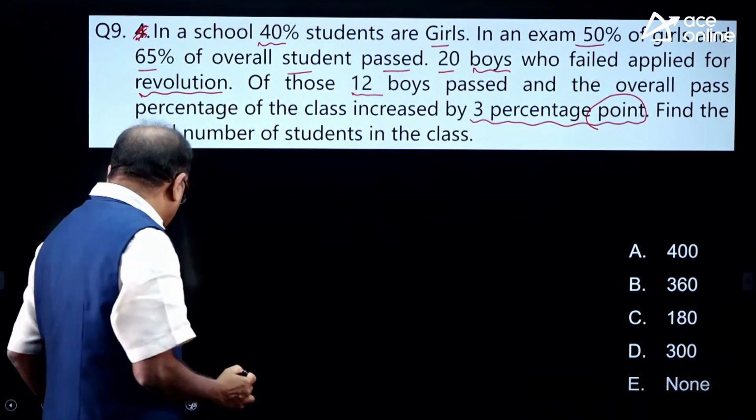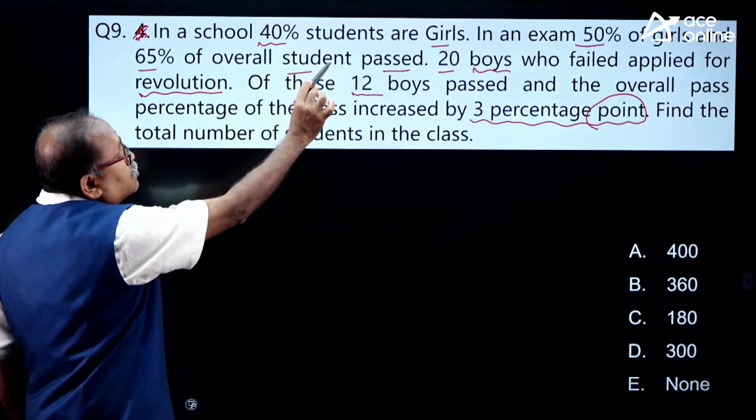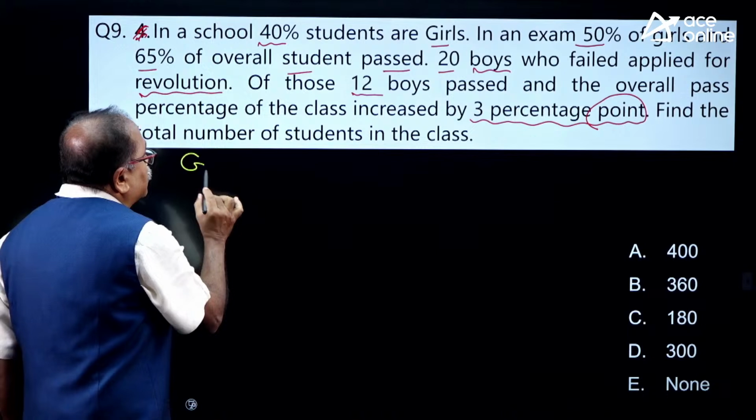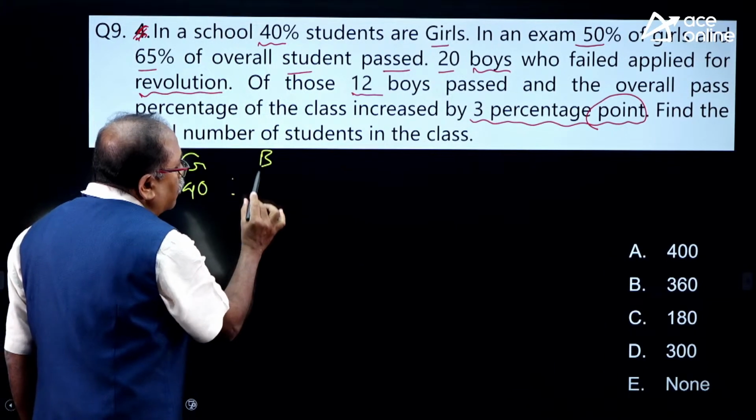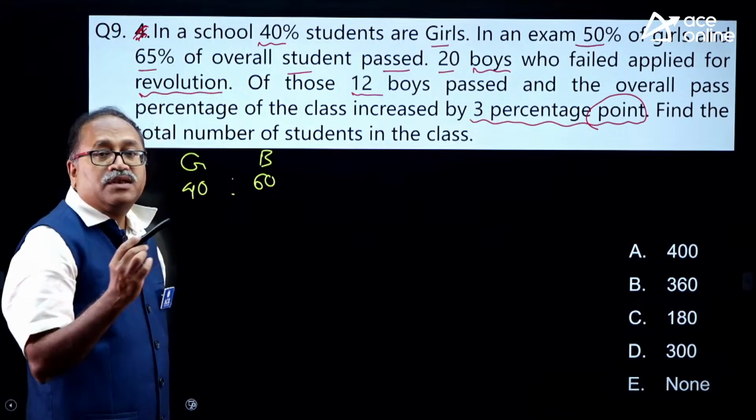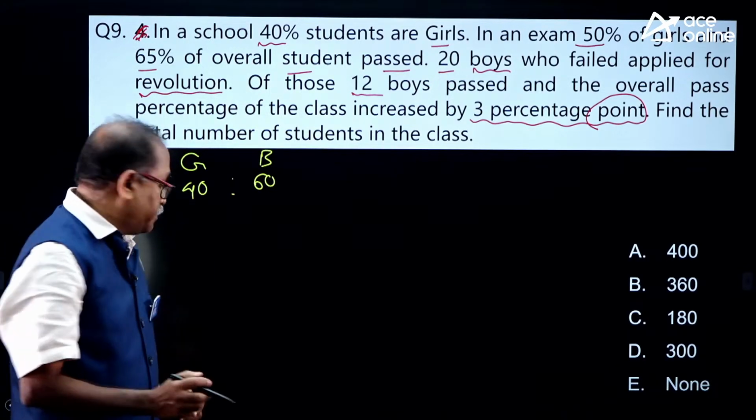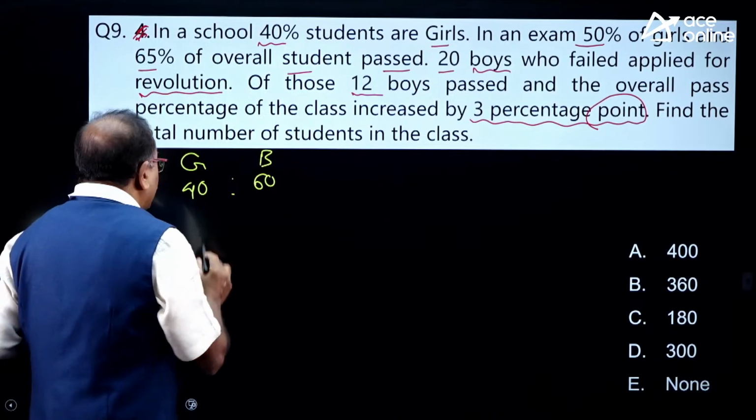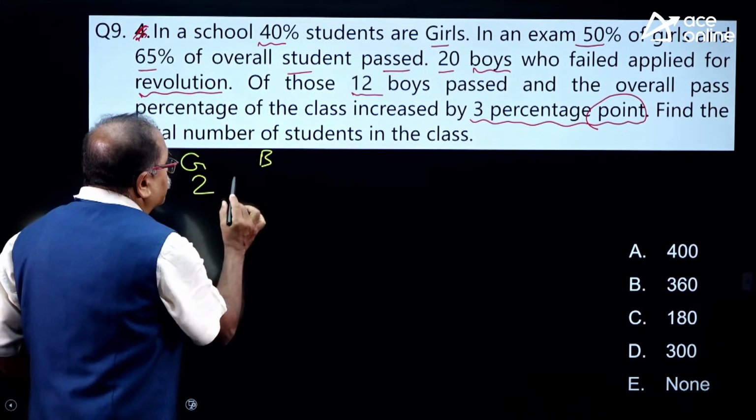I will give a start to you. That is 40% students are girls. So, that is girls and boys. If 40% students are girls, then obviously boys are 60%. Needless to say that the ratio of the boys to girls is 3:2. So, I will be writing over here, this is the ratio of boys to girls.